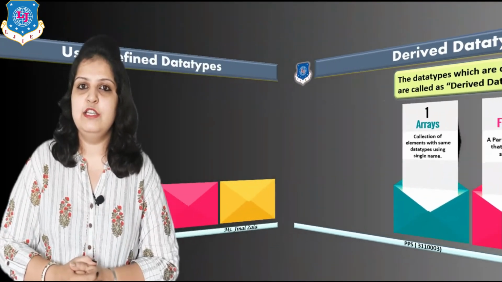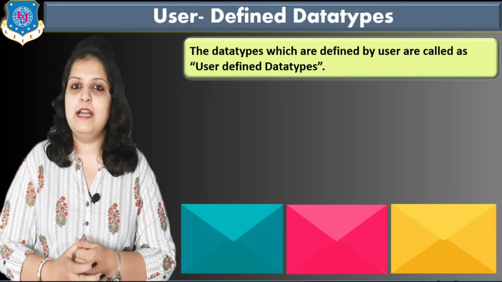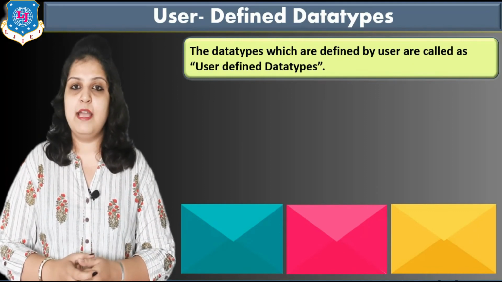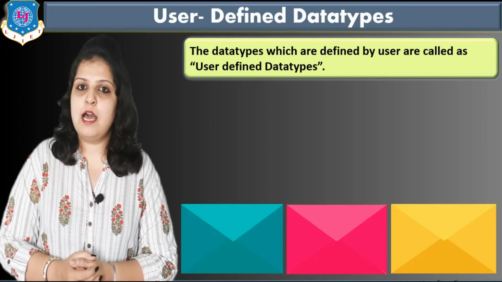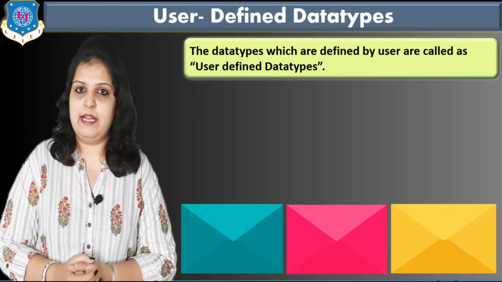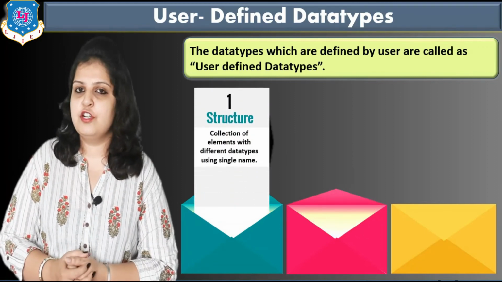And last is the user defined data type. What is a user defined data type? The data types which are defined by the user, means us. They are all called user defined data types, and some examples are, first is structure. What is structure?